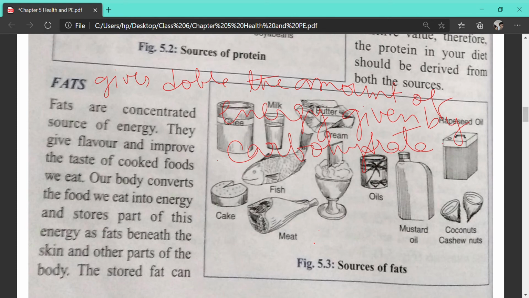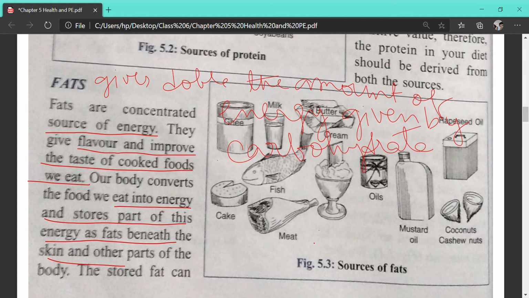So fats are a concentrated source of energy. They give flavor and improve the taste of the cooked food that we eat. Our body converts the food we eat into energy and stores part of this energy as fat beneath the skin. So where is fat mainly stored? Fat is mainly stored beneath our skin.